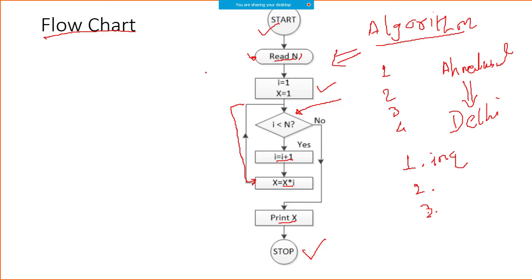Now what I want to do today is, in today's session, we want to convert this flow chart into a program. So first we will try to make a pseudocode without worrying about the language. We will try to understand what actually this program is doing, and then we will try to write a C program for this, and we will try to understand what are the different keywords, the different grammar rules, the different syntax rules we have to apply in order to write this program. Finally our objective is to reach this program.